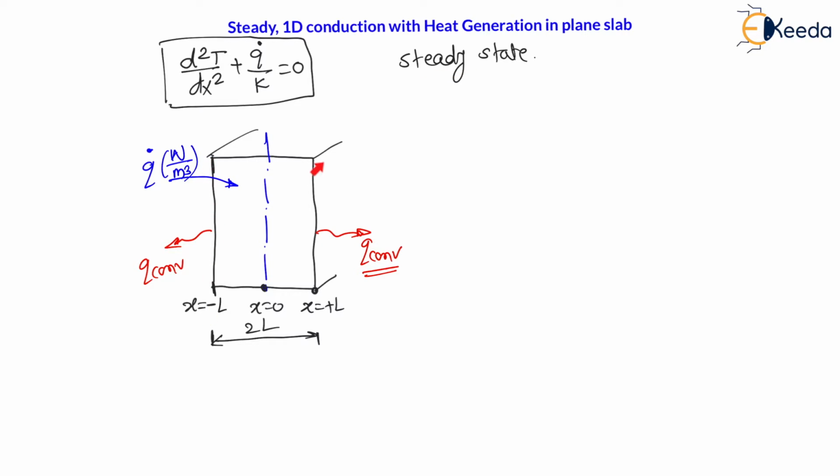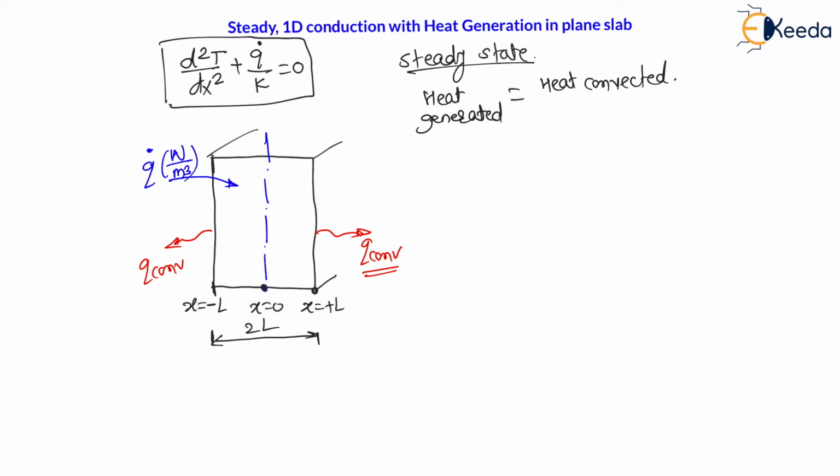That means the wall temperature at any instant of time remains constant. Therefore, the temperature of the wall is always constant with respect to time. Therefore, my dear students, to keep this wall temperature constant, whatever heat is generated within this plane slab must be equal to heat convected from all surfaces, right? Therefore, for steady state condition, all the heat generated must be equal to all the heat convected.